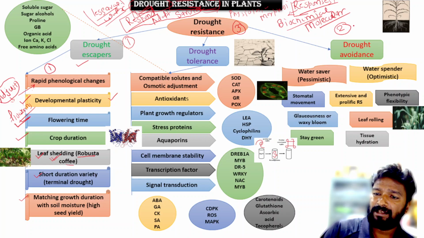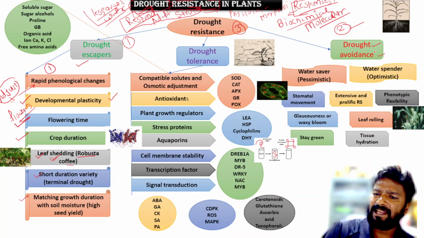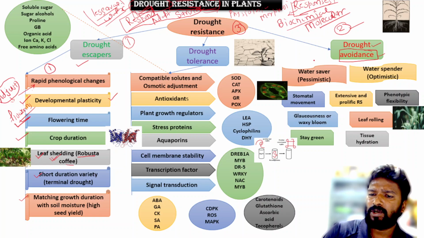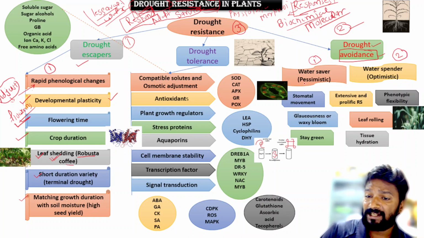Now come to the second type of plant, that is known as drought avoidance. As the name shows, these plants avoid the drought stress. How do they avoid it? In this category there are two types of plant. First is the water saver and second is the water spender. They are also known as water saver meaning pessimistic and water spender meaning optimistic.